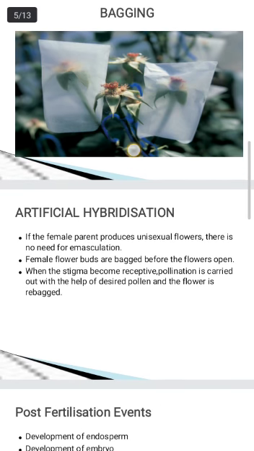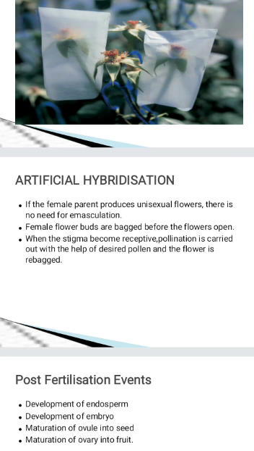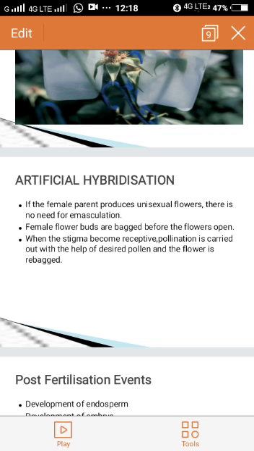Now the next one, for example, we have selected a plant as female one. This female parent produces only unisexual flower. Then there is no need for emasculation. We have selected a plant, we consider it as a female one, but it produces which flower? Unisexual flower. Only female flower it is producing. In that case, there is no need of emasculation. So only female flower buds are bagged before the flower opens.